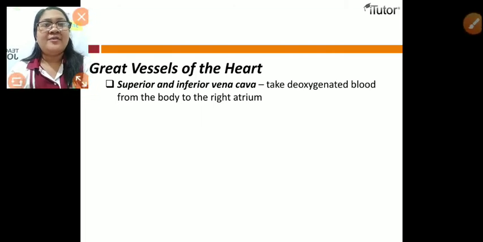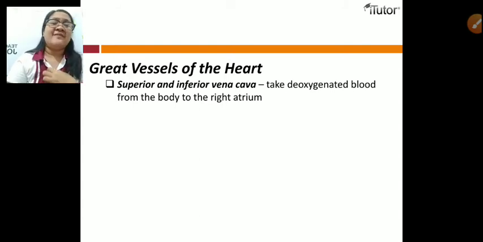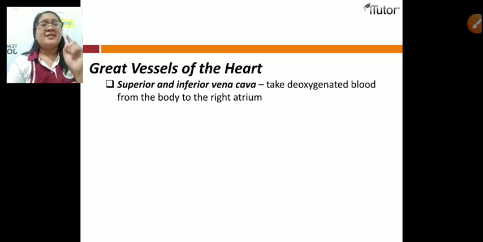This time, we will talk about the great vessels of the heart. What are those great vessels found in the heart? First is the superior and inferior vena cava. These are the ones that take deoxygenated blood from the body to the right atrium.